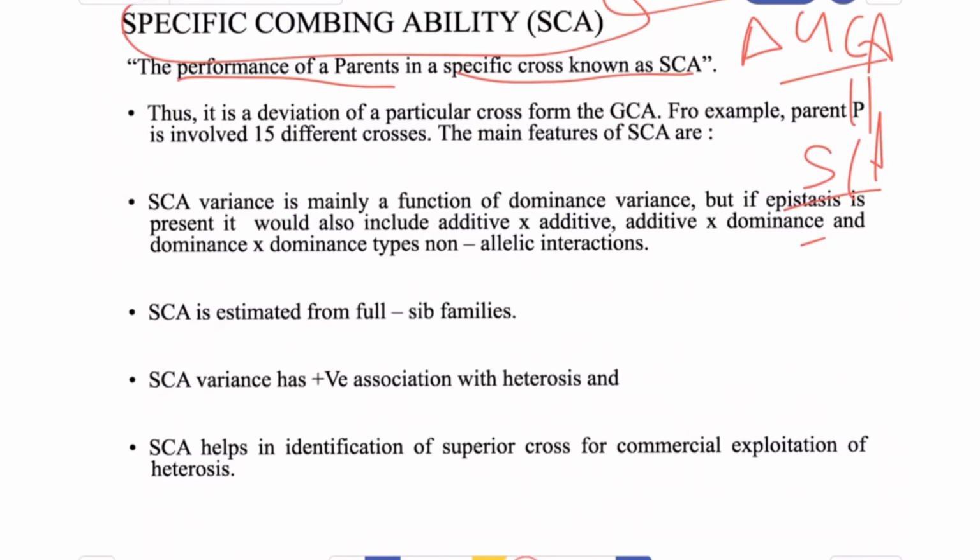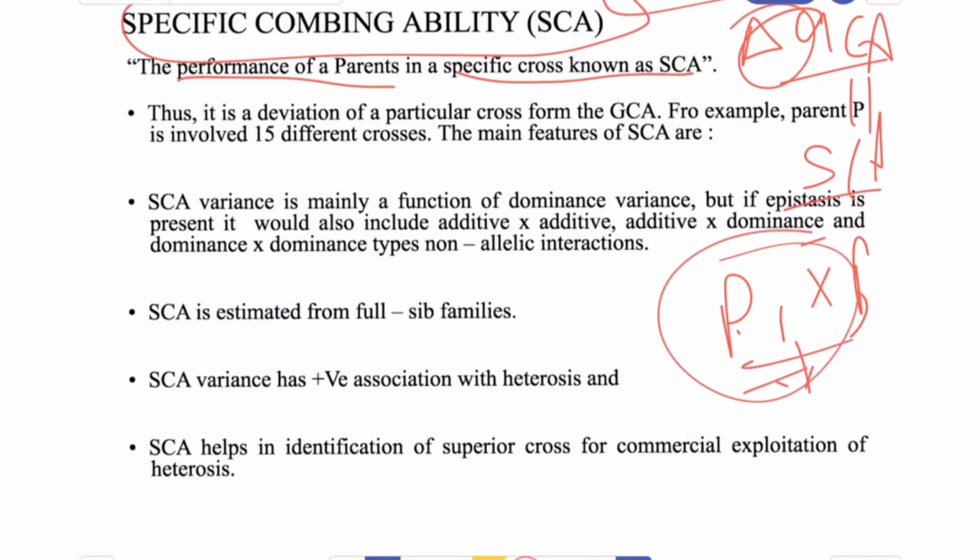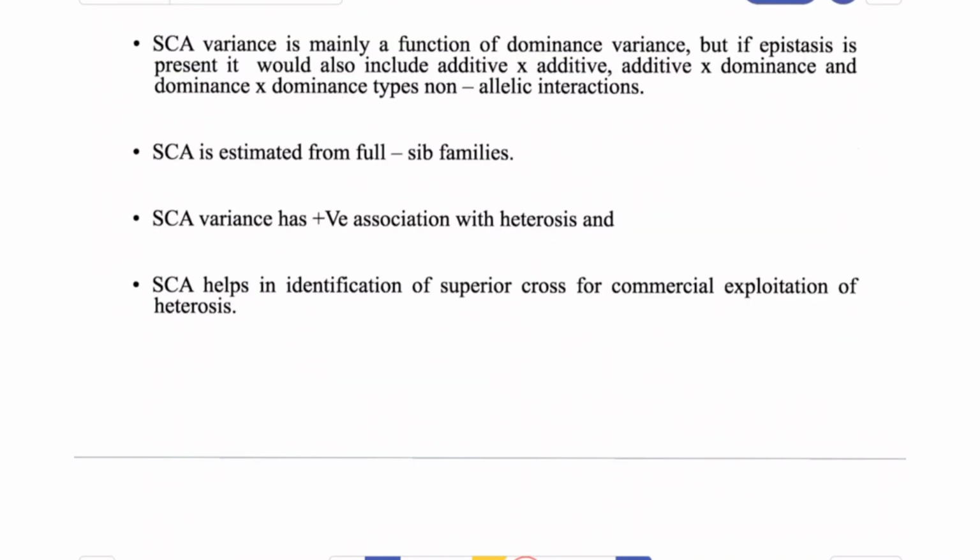Sometimes certain hybrid combinations perform better or poorer than would be expected on the basis of the average performance of the parent inbred lines. Okay. So the deviation of the particular cross from the GCA is called SCA, or specific combining ability. Now let's talk about the main features of specific combining ability.